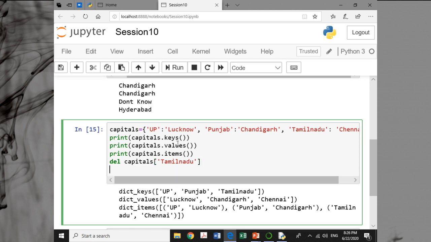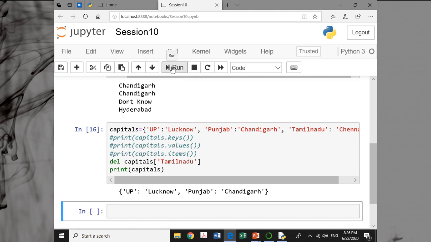And then I say print capitals, and you can see that from our dictionary Tamil Nadu has been deleted.